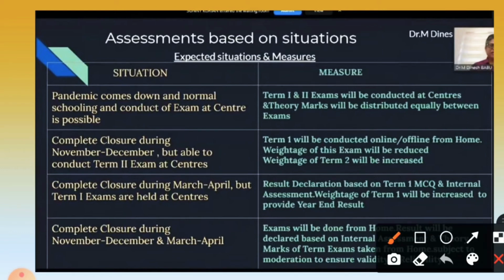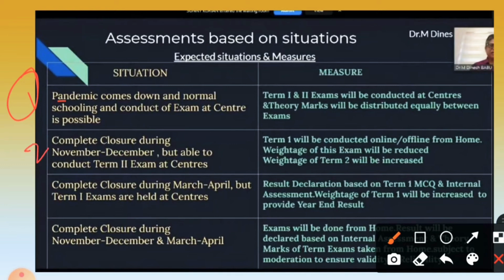So they have made a criteria here. On one side they have given the situation, which is on your left hand side, and on your right hand side the measures, the steps they will take. For example, the first situation says pandemic, the pandemic of COVID-19. The pandemic comes down and normal schooling and conduct of exams at the center is possible. The measure is that term 1 and 2 exams will be conducted at the centers, and theory marks will be distributed equally between the exams.